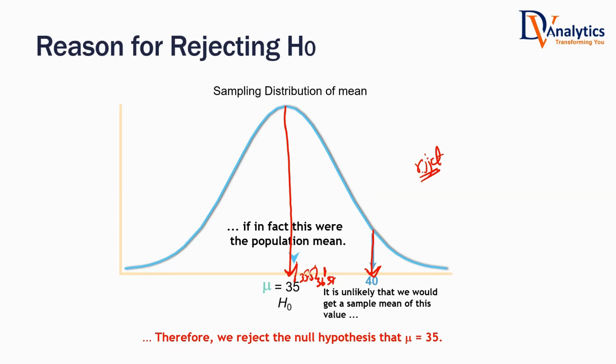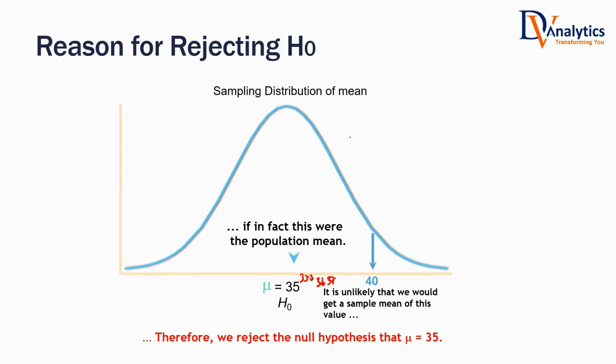Now, there is only one question that I need to answer you. What is it? How far we should consider? How far is really far? That's the only question that I have to answer you, all of you. Are you with me? What are those limits that I have to consider as acceptable? What are those limits? Beyond them, if I go, I would reject that null hypothesis. Somehow, I have to find out those limits.